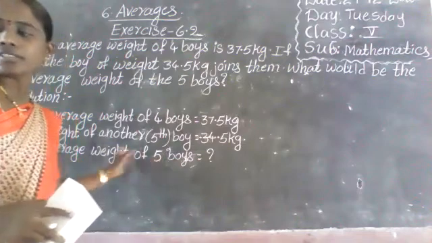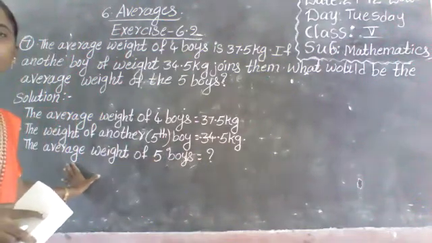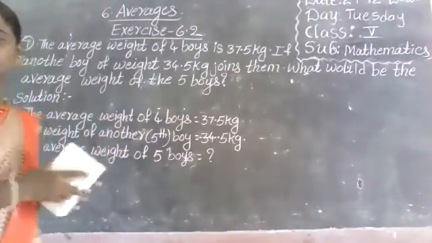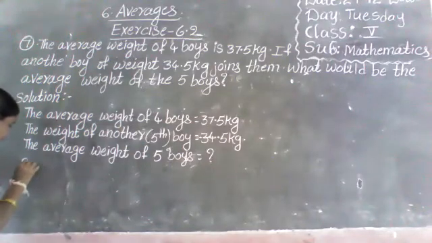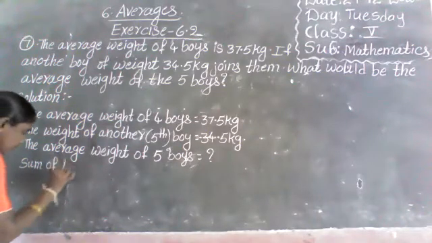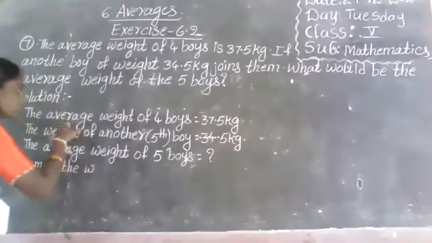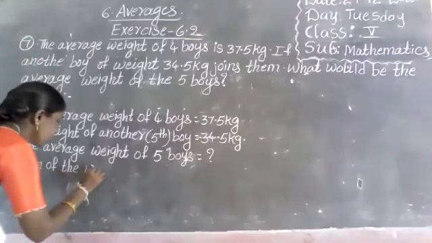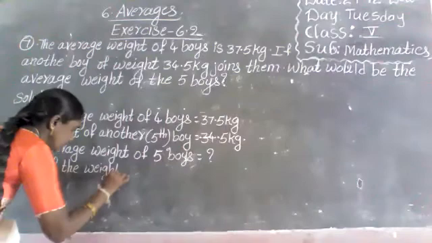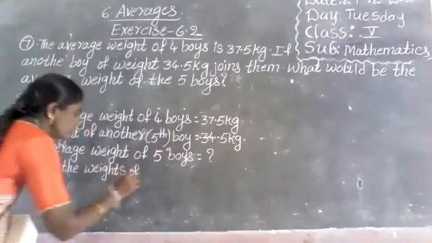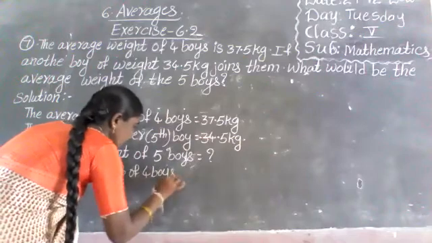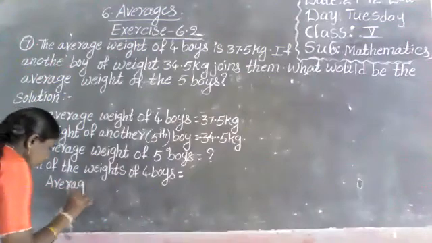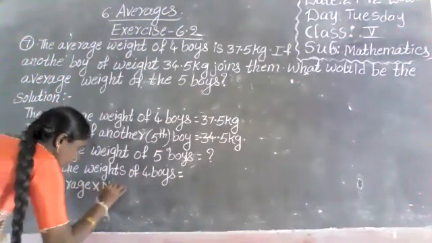So first of all, we have to find out the sum of the weights of 4 boys. Because your average is given and the number of boys also we have. So the sum of the weights of 4 boys equals average into number of boys.